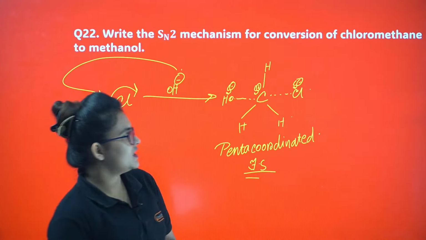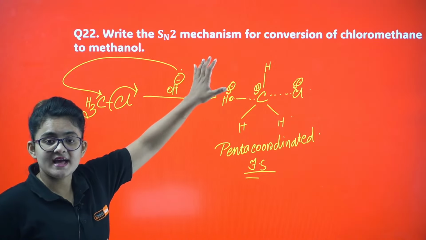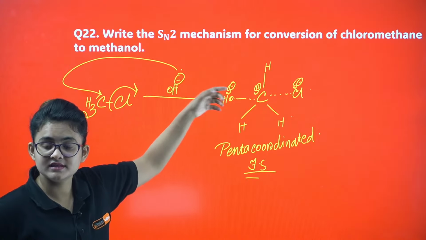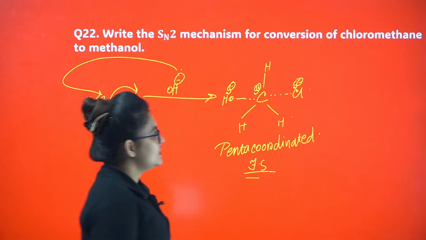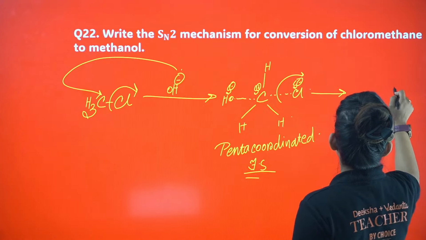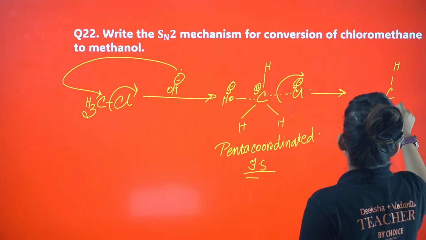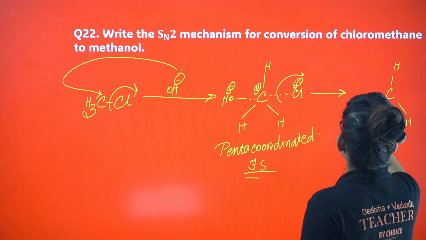It proceeds through a penta-coordinated transition state where carbon has two partial bonds, one with the leaving group and one with the upcoming nucleophile. Then one has to leave, and you will get CH3OH.